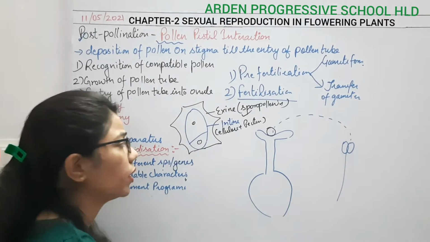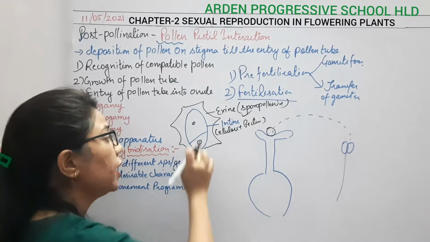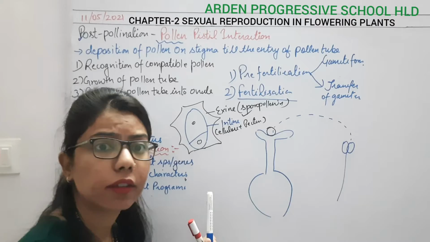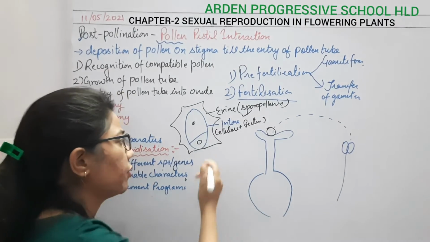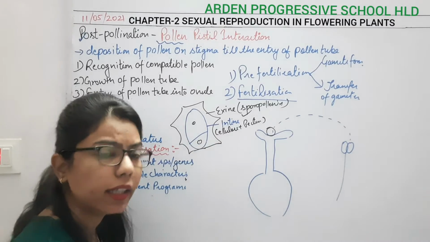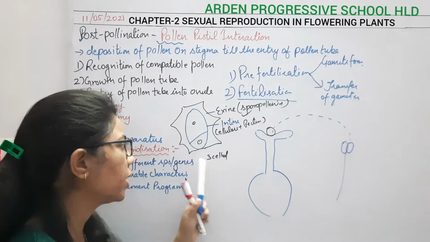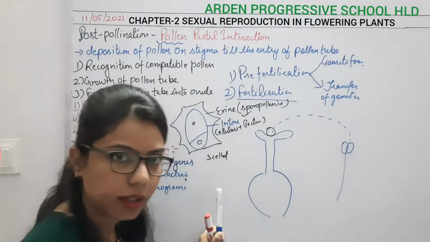But in some, in fewer angiosperms, what is happening? It will move further: it will again divide mitotically and reach the 3-cell stage. Whether it is a 2-cell stage or a 3-cell stage, the pollen grain will reach the stigma.